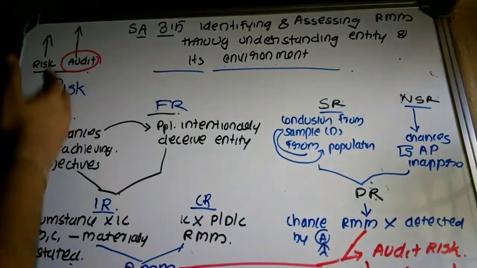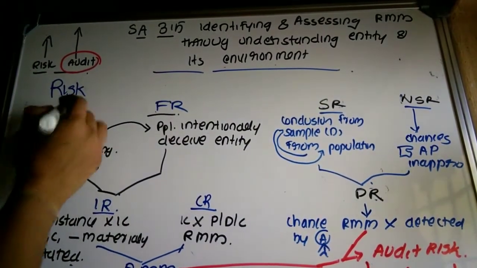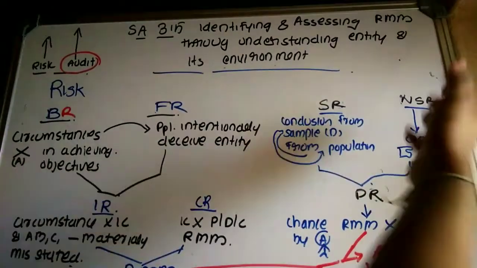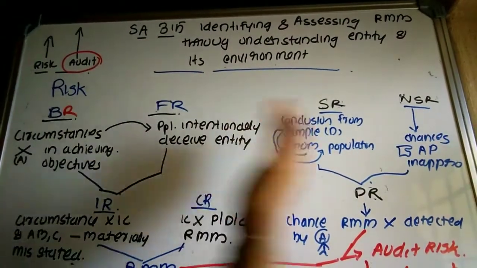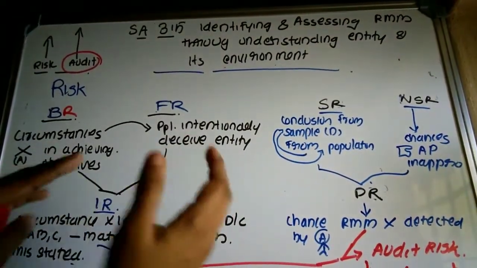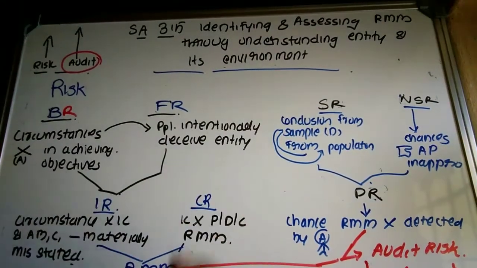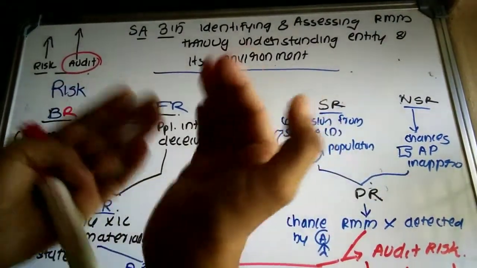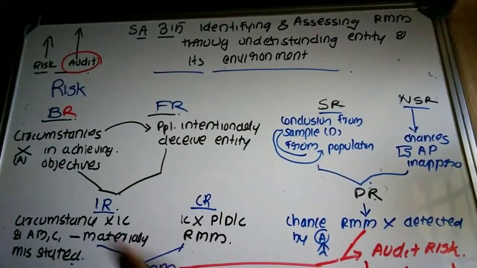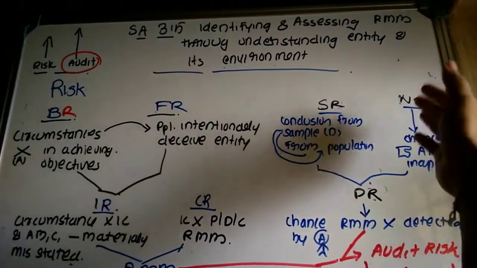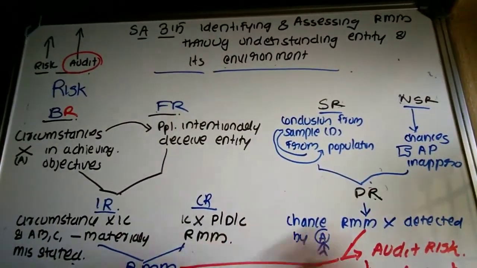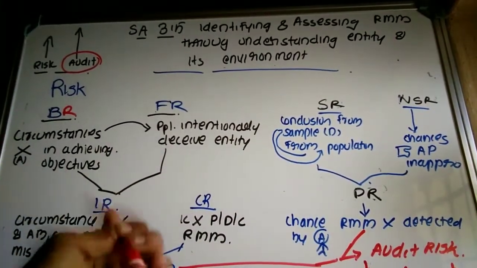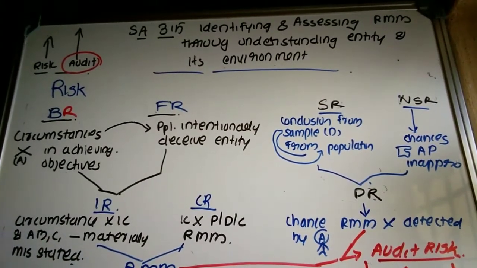So first of all, we are classifying this risk: business risk, fraud risk, sampling risk, non-sampling risk. When business and fraud risk are combined, they are treated as what? Inherent risk. Then control risk. Inherent risk and control risk, when combined, become the risk of material misstatement in the financial statements. Where sampling risk and non-sampling risk are combined, they become detection risk. When the risk of material misstatement and detection risk are combined, they become audit risk, right?